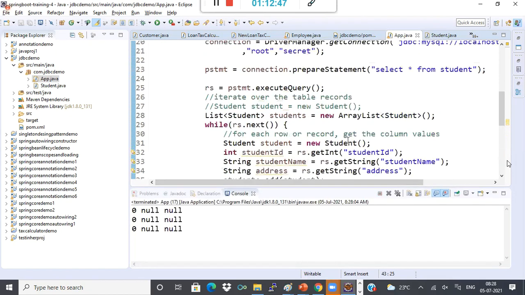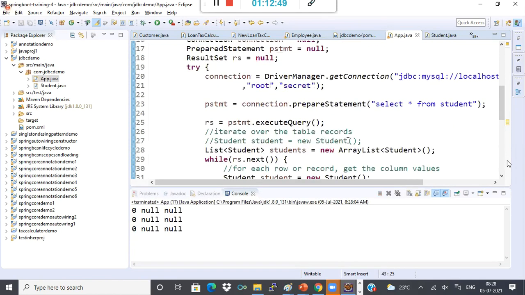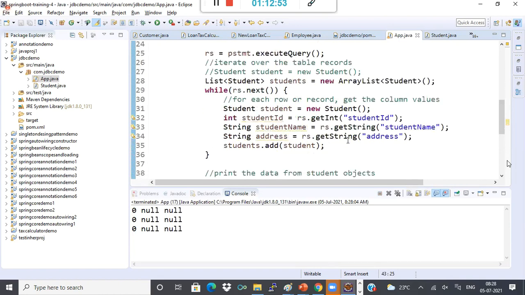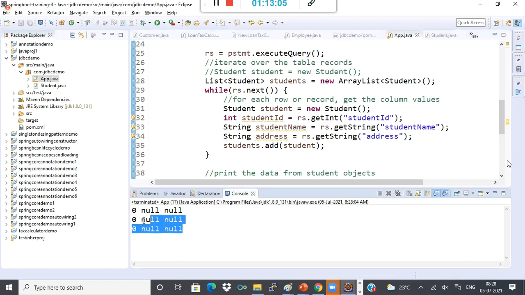Why? Can anyone tell why nulls are coming? I realized the mistake where I did it, but from your end, can anyone tell why null is coming? I found the mistake.